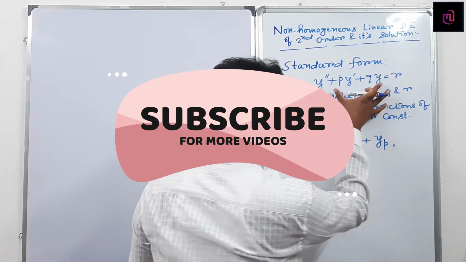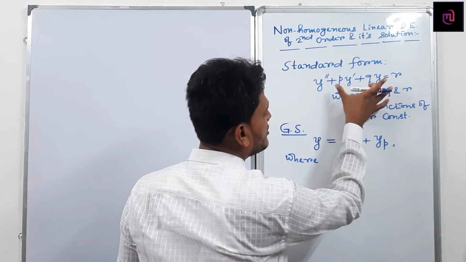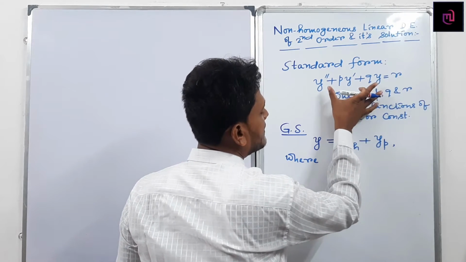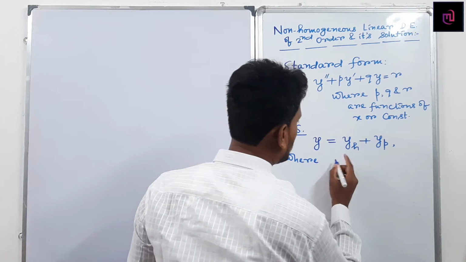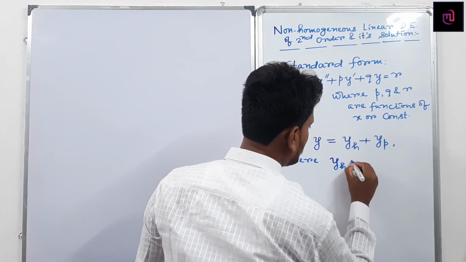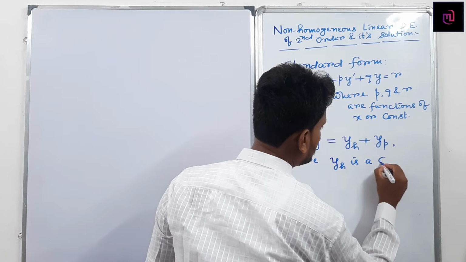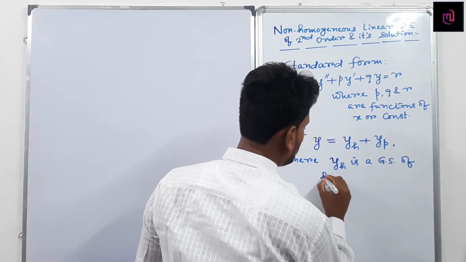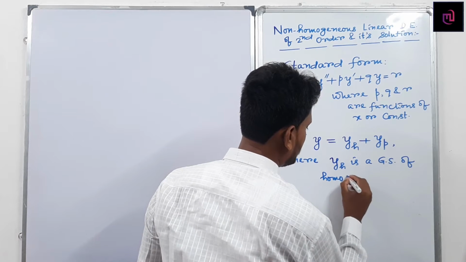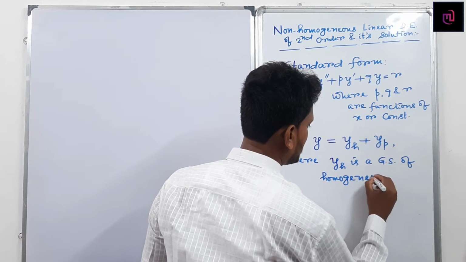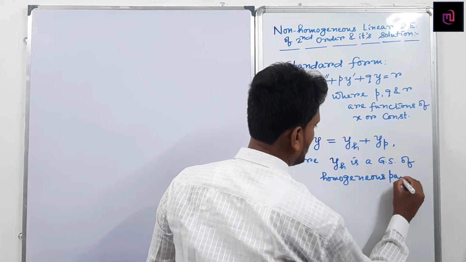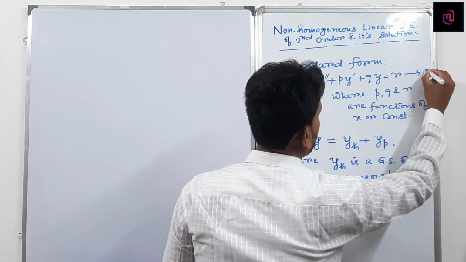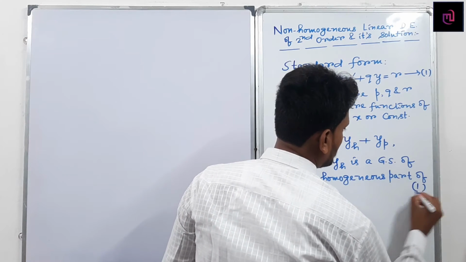So what is y suffix of h? What is the homogeneous equation from the non-homogeneous equation? The right hand side becomes 0. If the right hand side becomes 0, then we can get the homogeneous equation. So here y of h is a general solution of the homogeneous part of, suppose we number this equation as 1, so of 1.